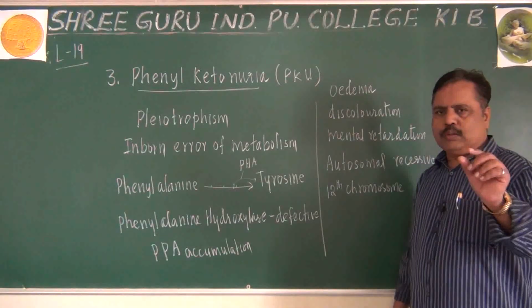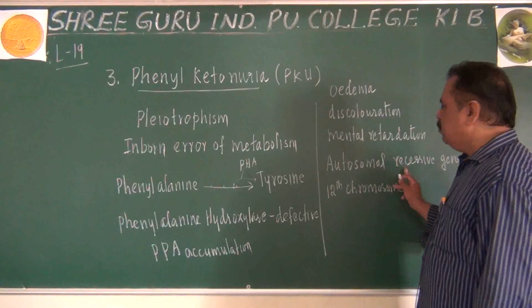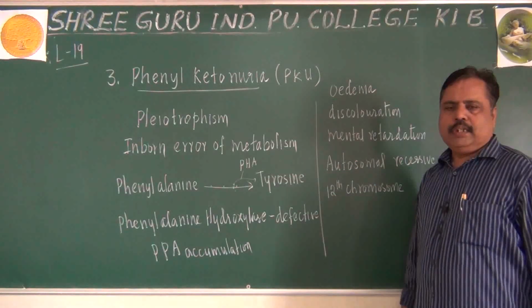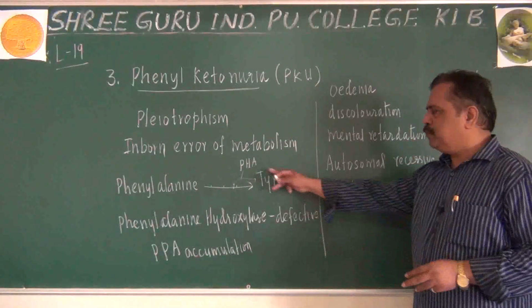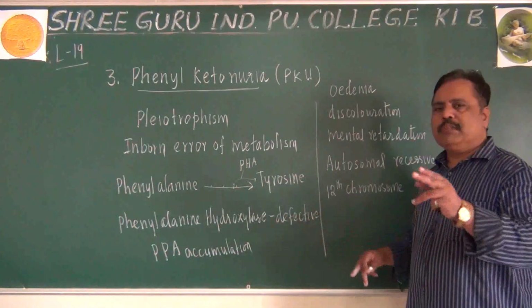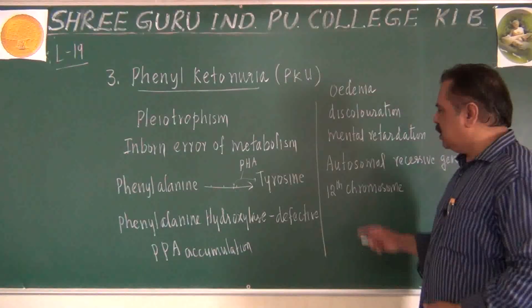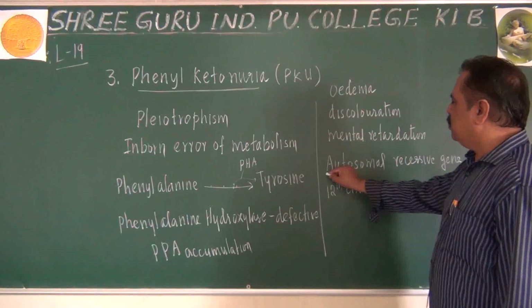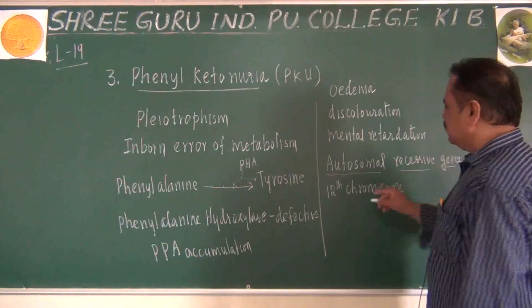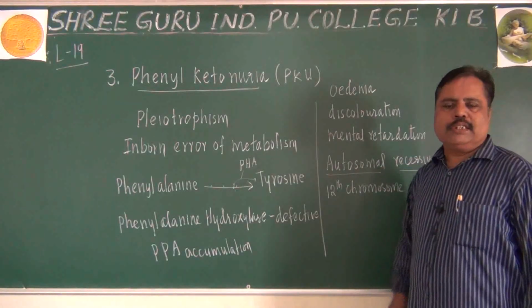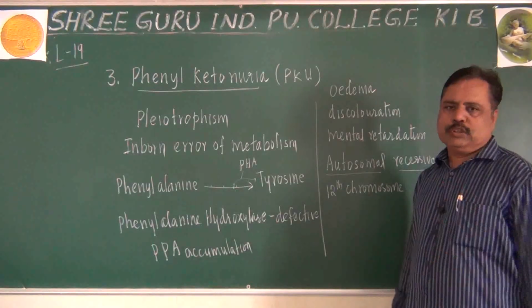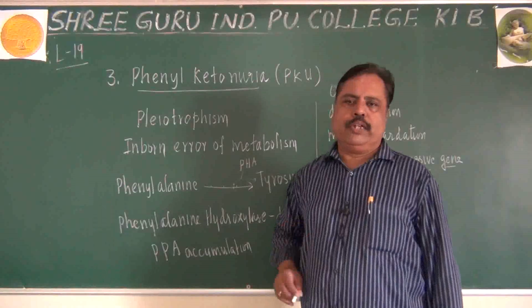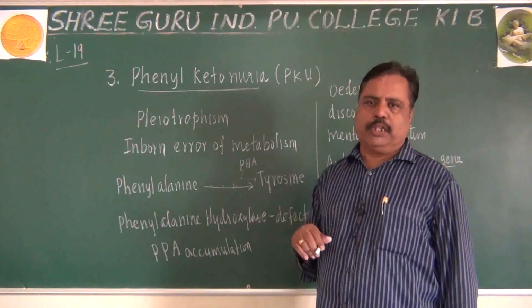In that 12th chromosome, there is a dominant gene, which means you will produce tyrosine. If that gene producing the PHA enzyme becomes defective, it will become phenylketonuria. So this is an example of an autosomal recessive gene, on the 12th human chromosome. A 3-mark question can be asked related to phenylketonuria. Make note of this point.